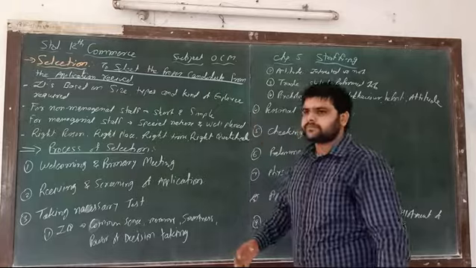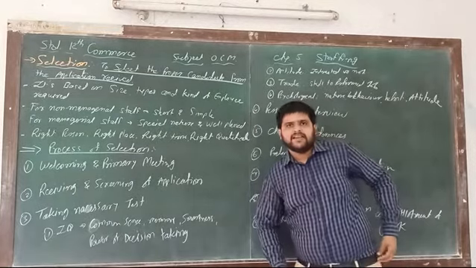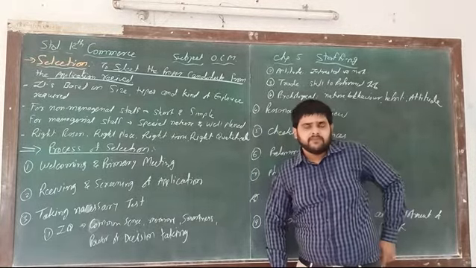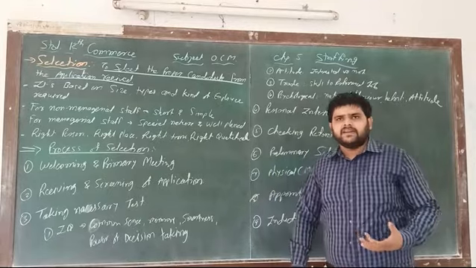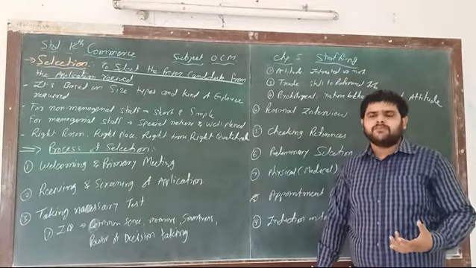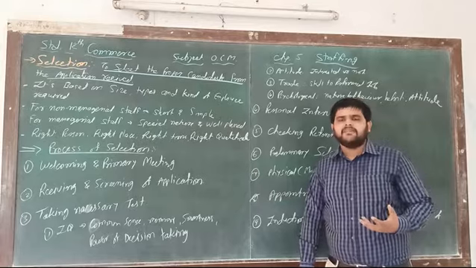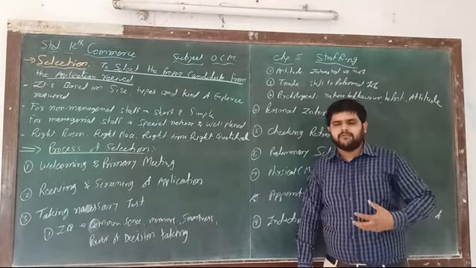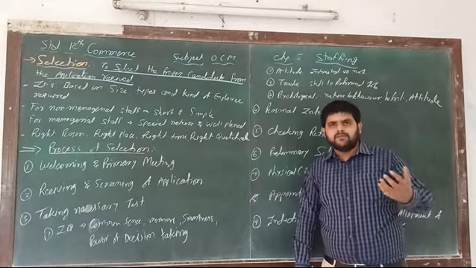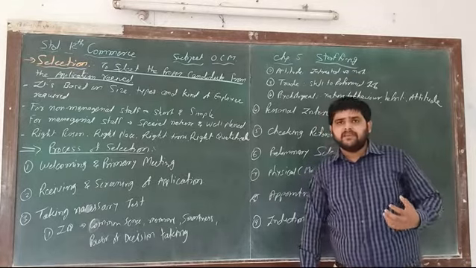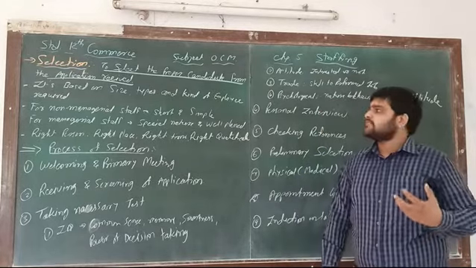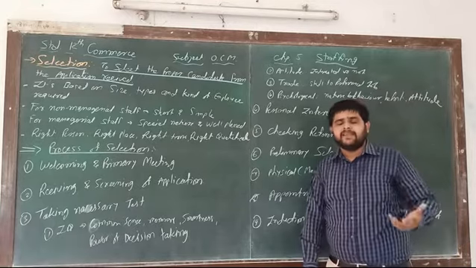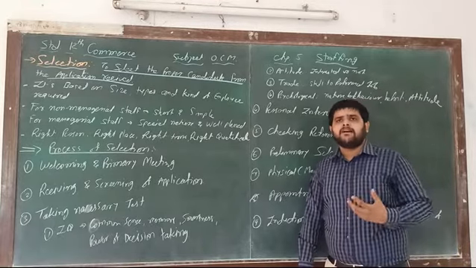For example, if we need 10 accountants in our company, what do we have to do? First of all, we give the advertisement and recruit persons. Suppose we have received 100 applications for the job of accountant.